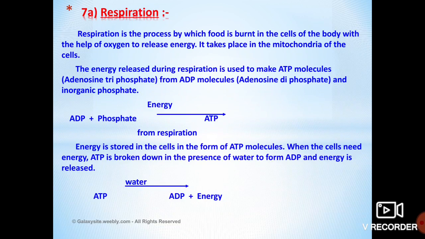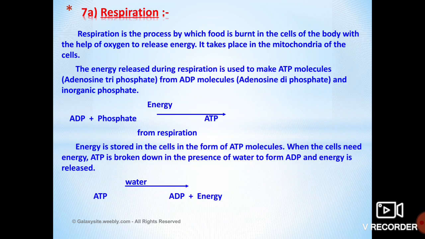Dear children, whatever food we consume is completely digested in the digestive system of our body. After digestion, the food is transported to each and every part of the body.